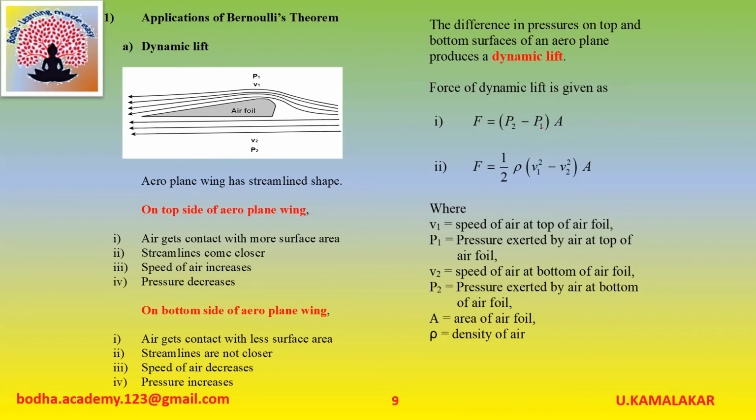The force of dynamic lift is given as F is equal to (P2 minus P1) into A. Dynamic lift force is also expressed as F is equal to half rho into (V1 square minus V2 square) into A, where V1 is speed of air at top side of airfoil, P1 is pressure exerted by air at top of airfoil, V2 is speed of air at bottom of airfoil, P2 is pressure exerted by air at bottom of airfoil, A is area of airfoil, and rho is density of air.